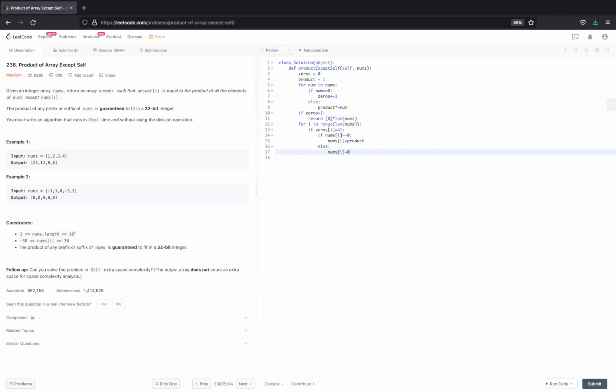So what I'm trying to say is, I'm going left to right. If there was one 0 present and the index is where the 0 was present, my answer will be the entire product, because I'm not considering 0. Otherwise 0 is the answer, because 0 will be coming somewhere, right?